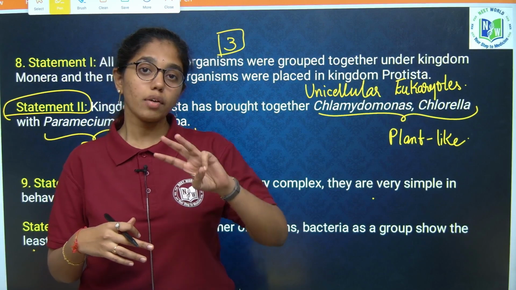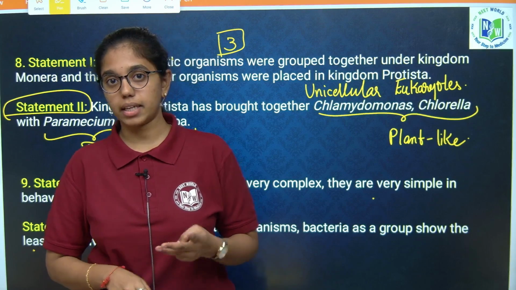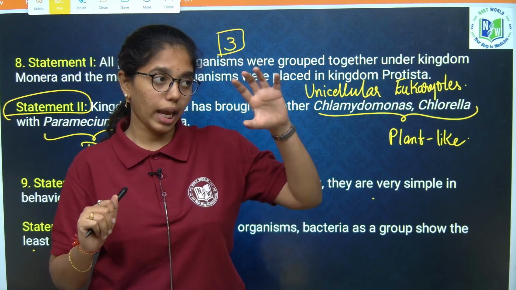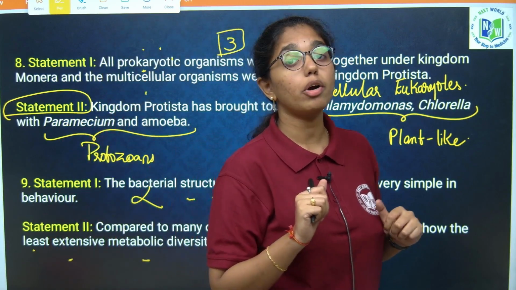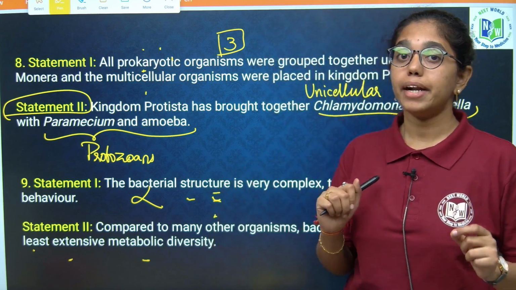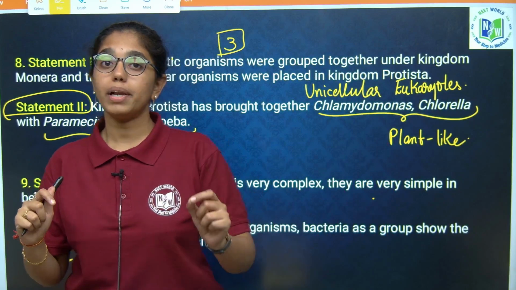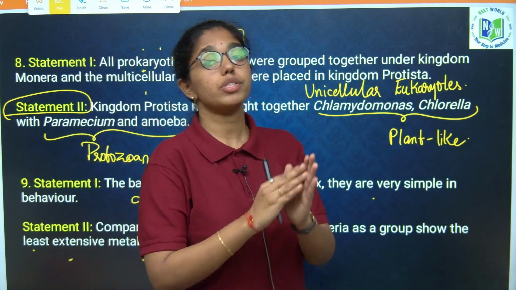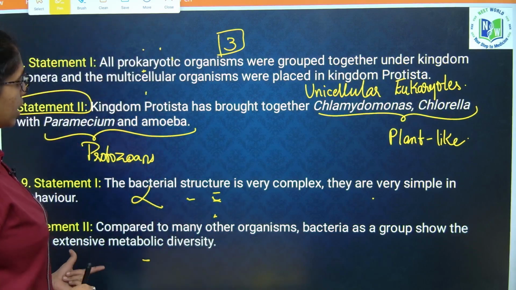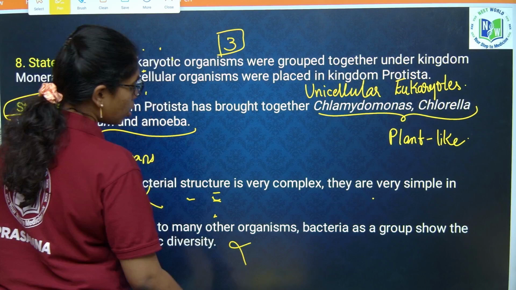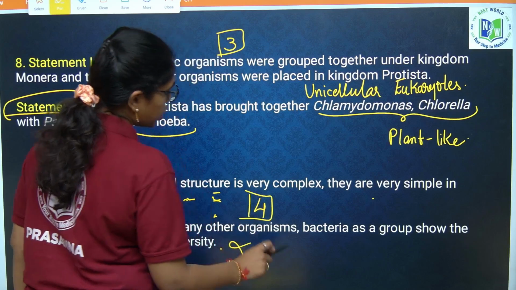In heterotrophs again 3 modes, you know, saprophytic, symbiotic and parasitic.